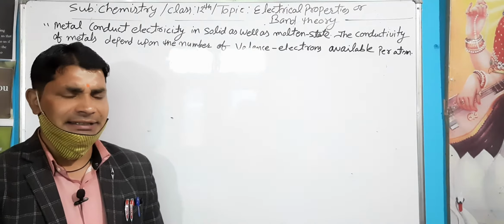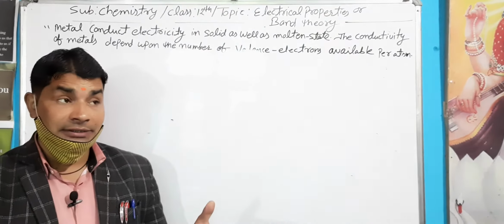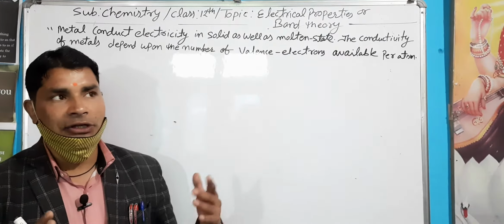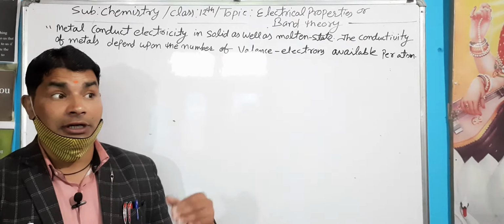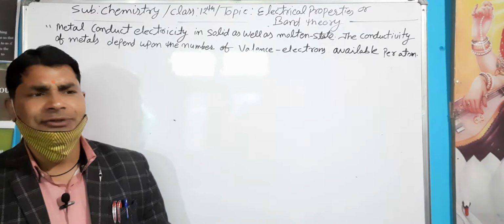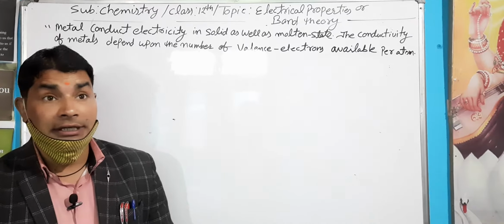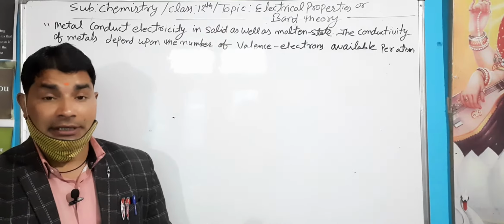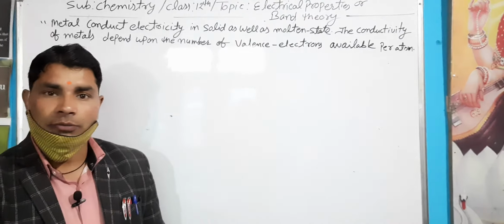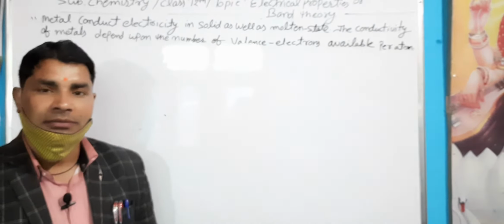In last classes, metals are those substances which conduct heat and electricity, and non-metals are those substances which do not conduct heat and electricity. Semi-metals are those substances with conductivity between that of metal and non-metal. Germanium, silicon, aluminum, this is the example.